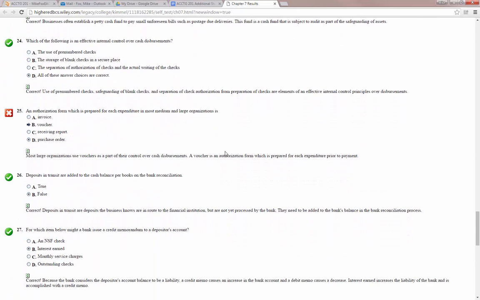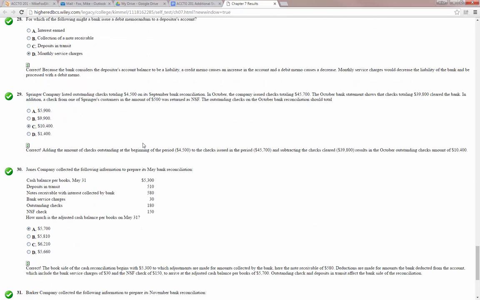All right, 25, an authorization form which is prepared for each expenditure in most medium and large organizations. I put purchase order, they're saying it's a voucher. Okay. I'll say agree to disagree. I don't know what else to say. We call them purchase orders where I work. They want to use the term voucher.